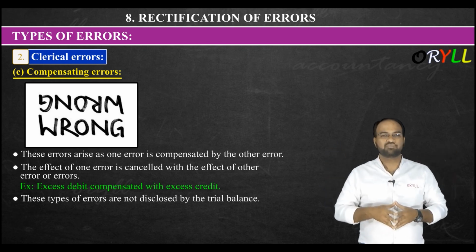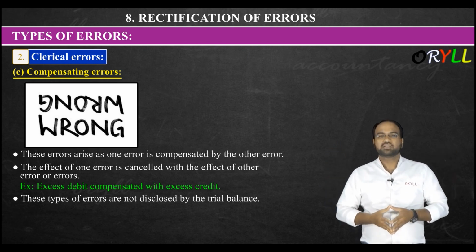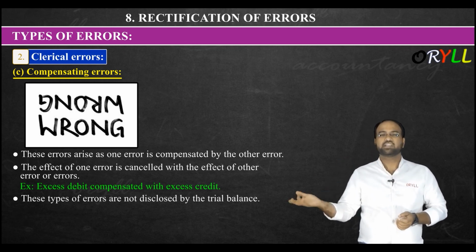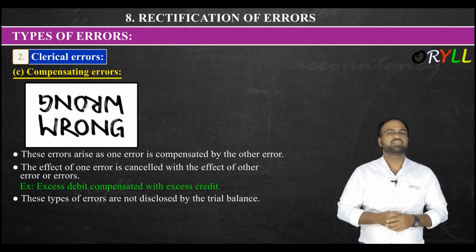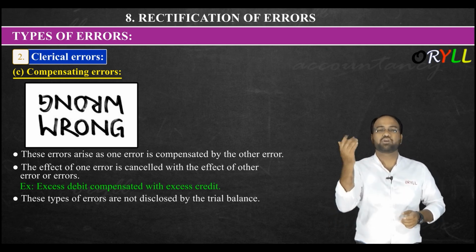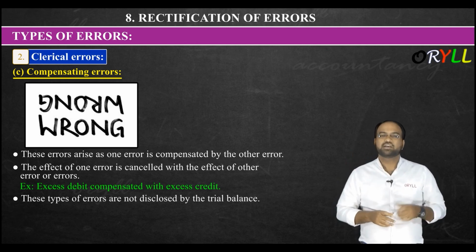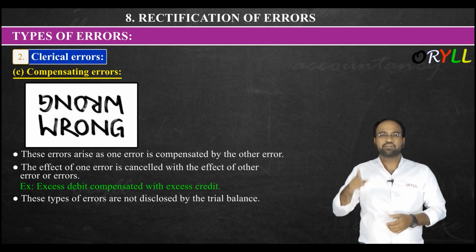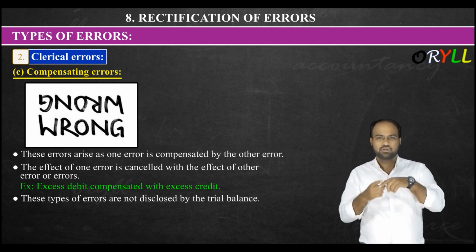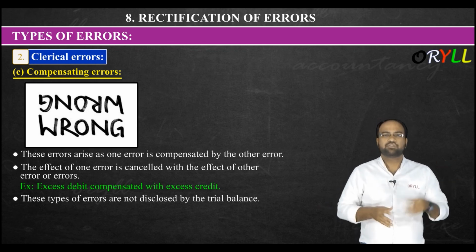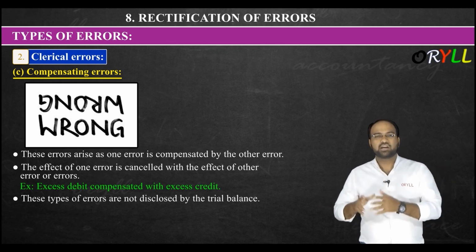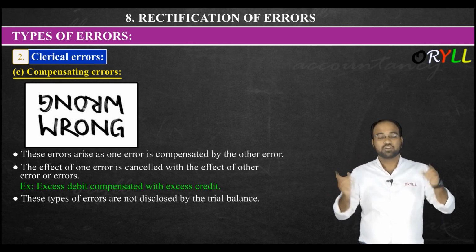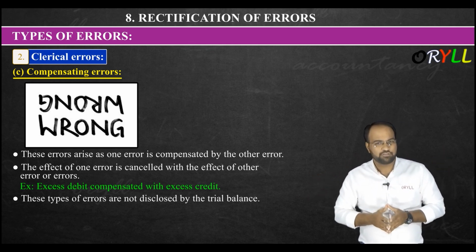Then we have error of commission. In error of commission, sir, on one side we are writing one amount, on the other side we are writing a different amount. Like let us say, on the debit side we wrote 10,000, on the credit side we wrote only 1,000. Or let us say, debit side we wrote 50 rupees, credit side we wrote 15 rupees. Or debit side we wrote 5 lakh rupees, and on the credit side we forgot to write one extra zero. It became 50,000 rupees. So this kind of error will be called error of commission.